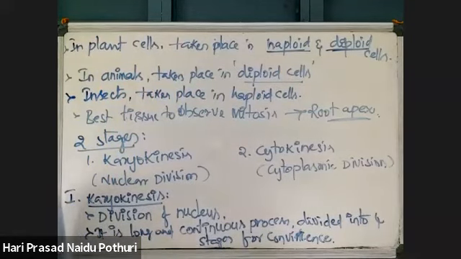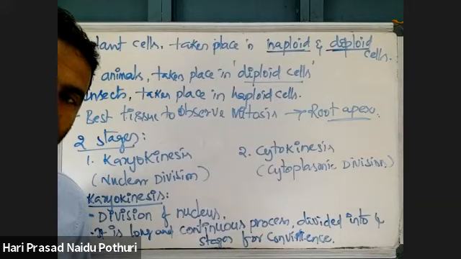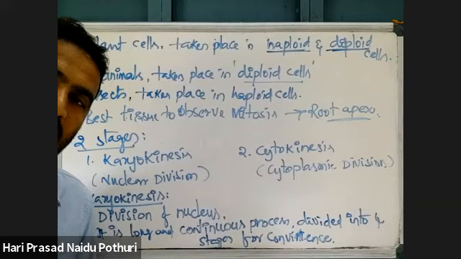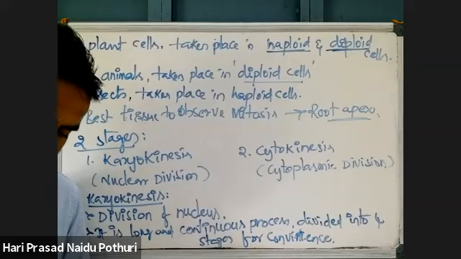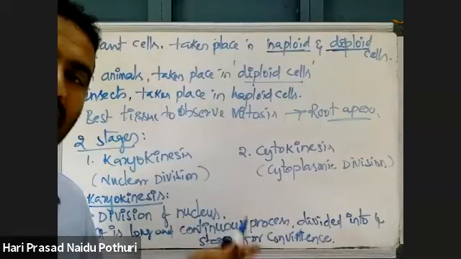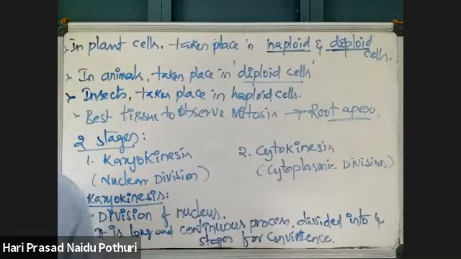But in prokaryotes, the same mitosis is called binary fission. Instead of a nucleus there is a nucleoid, and that nucleoid is divided. Mitosis is termed binary fission in prokaryotes.